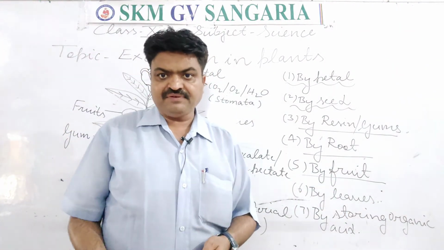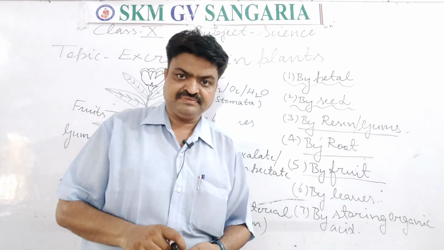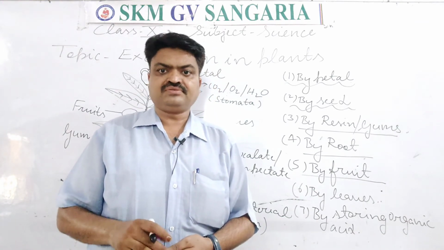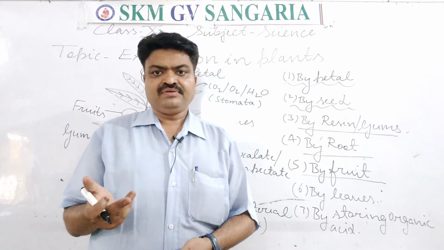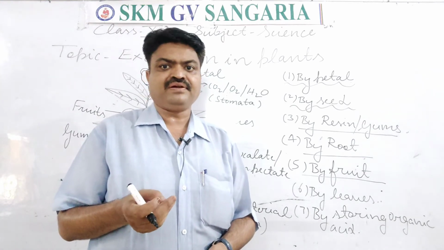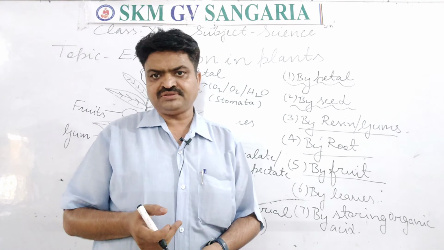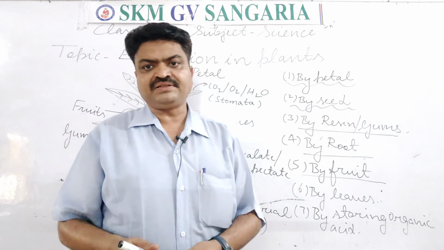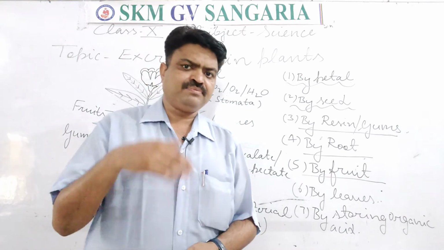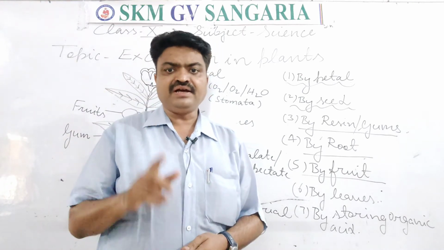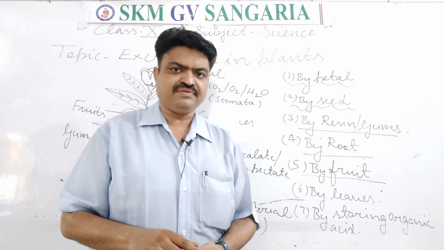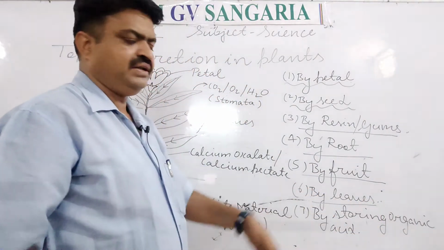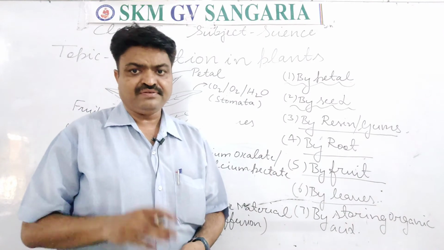So by shedding the fruits or by shedding the leaves, they get rid of the waste. Shedding of the leaves is a natural process, student. In every autumn season, generally the plants or trees shed their leaves. So with the help of the shedding of the leaves, they also get rid of the waste. So by shedding fruits and leaves, they get rid of the waste.